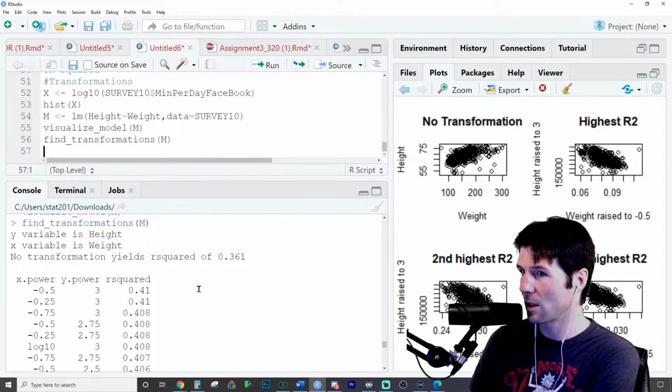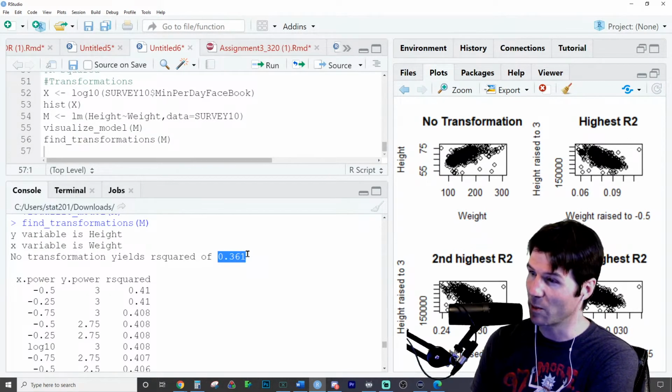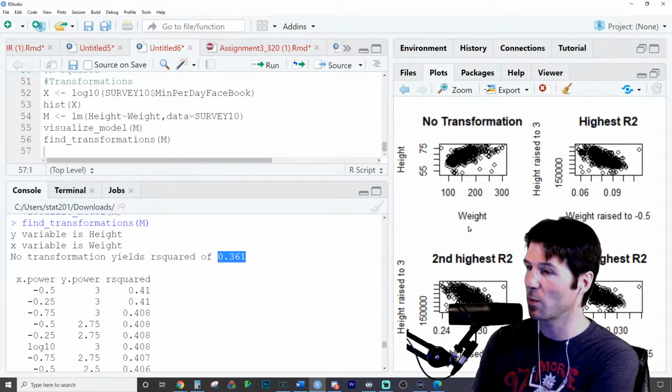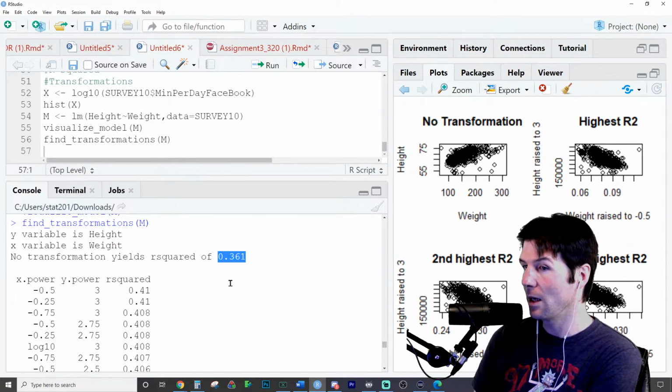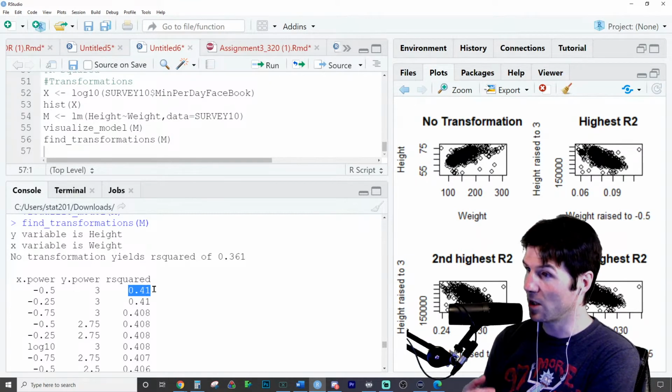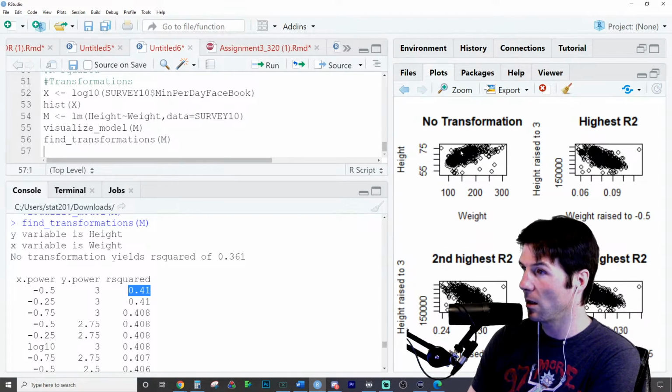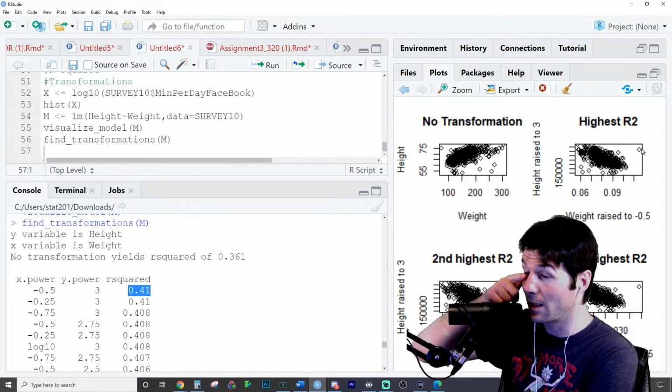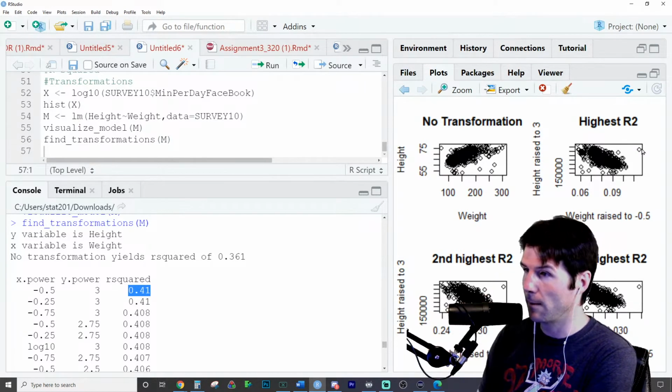Does this make sense here, what's going on with the find transformations? It's saying that the original model had an R squared of 0.361, which is the percent of variation in Y, which is height, explained by the variation in weight. And then when we do the transformations, we see here that we obtain an R squared of 0.41, which is a higher R squared. We can also see the plot of, oh, that's the no transformation. Here's the higher transformation. Still an outlier is massively impacting our abilities. There's probably that one over there. But this is now the transformed model right here.